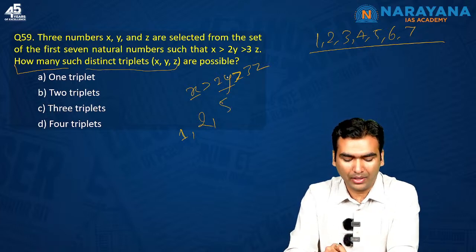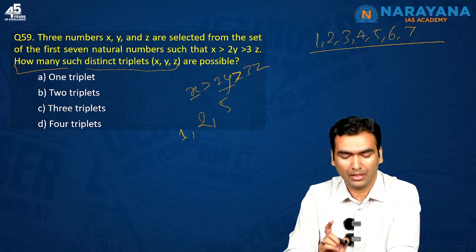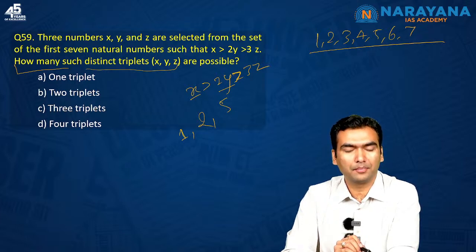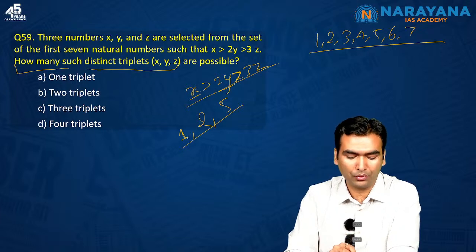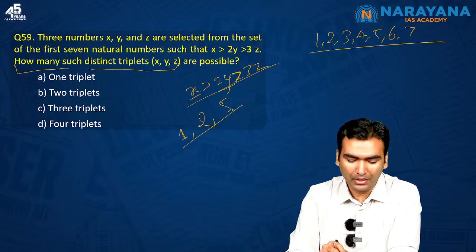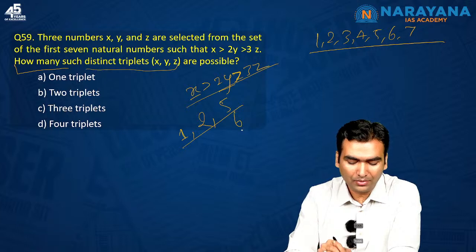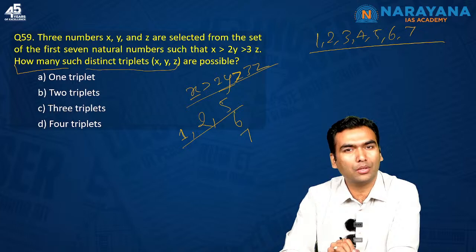If you keep Y as 2, 2 into 2, 4, X has to be greater than 4. So you can take X as 5, right? This combination 1, 2, 5 is satisfying this equation. 2 times Y is greater than 3 times Z. Yes, 2 into 2, 4 is greater than 3. But if I take 6 in place of X, then also it will satisfy. If I take X as 7, then also it will satisfy.